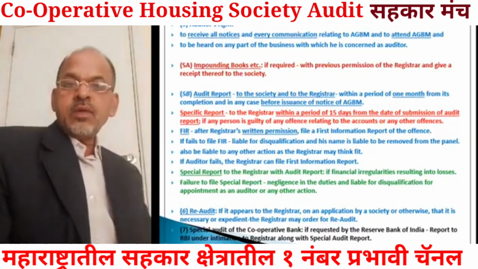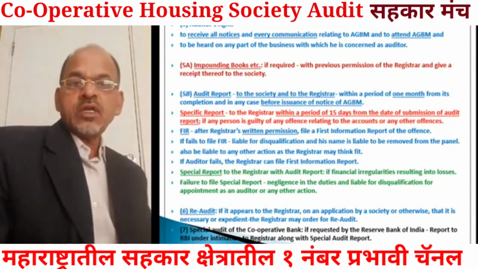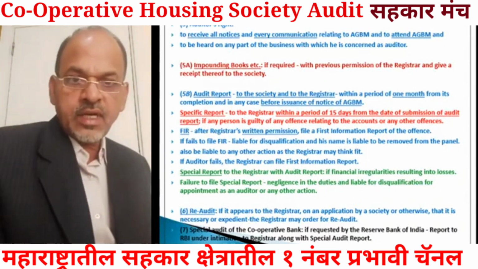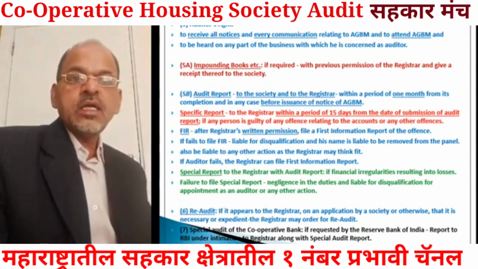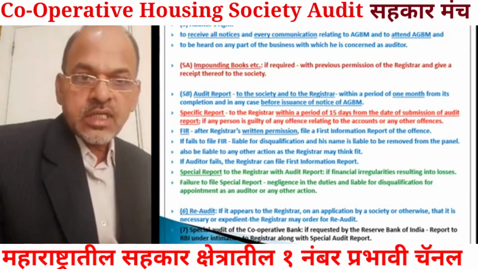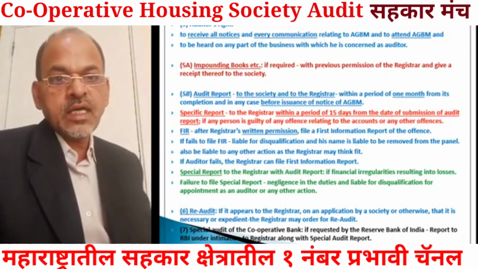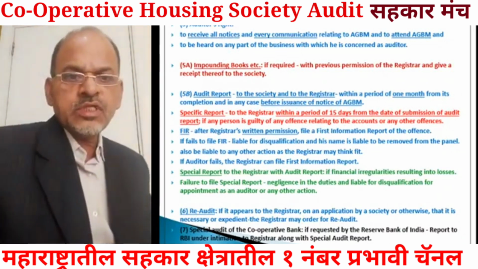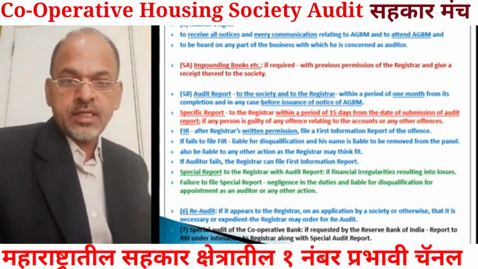So if he fails to prepare the special report and file the FIR, action can be taken against the auditor. Now the next provision is about re-audit.